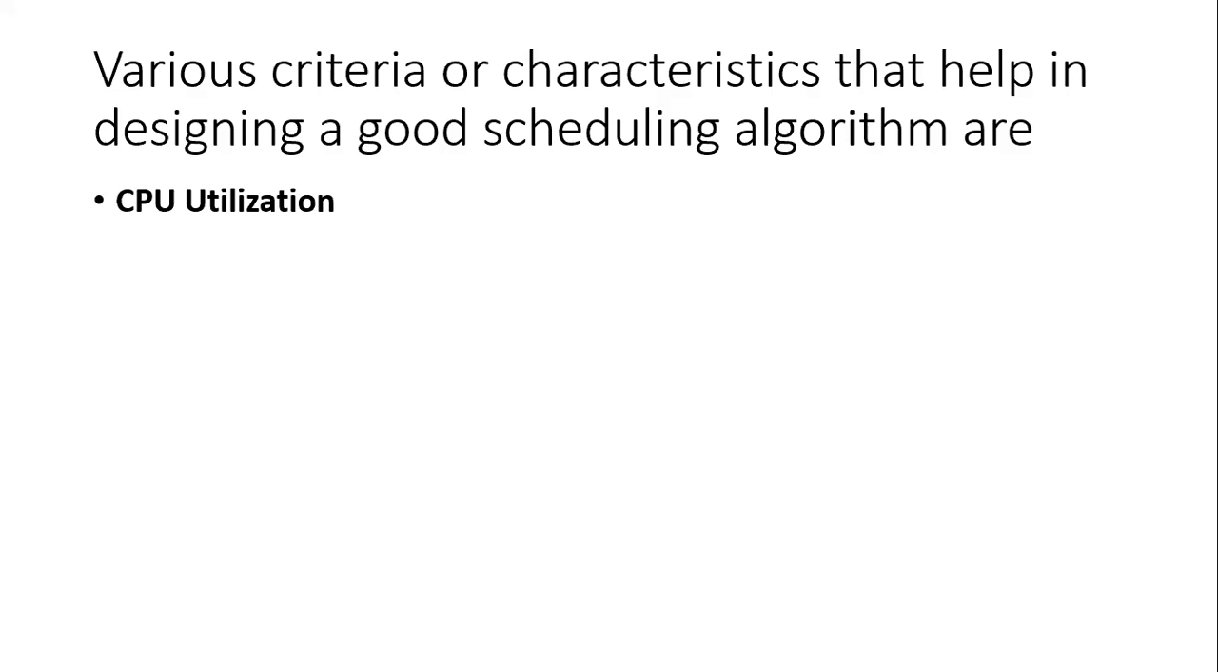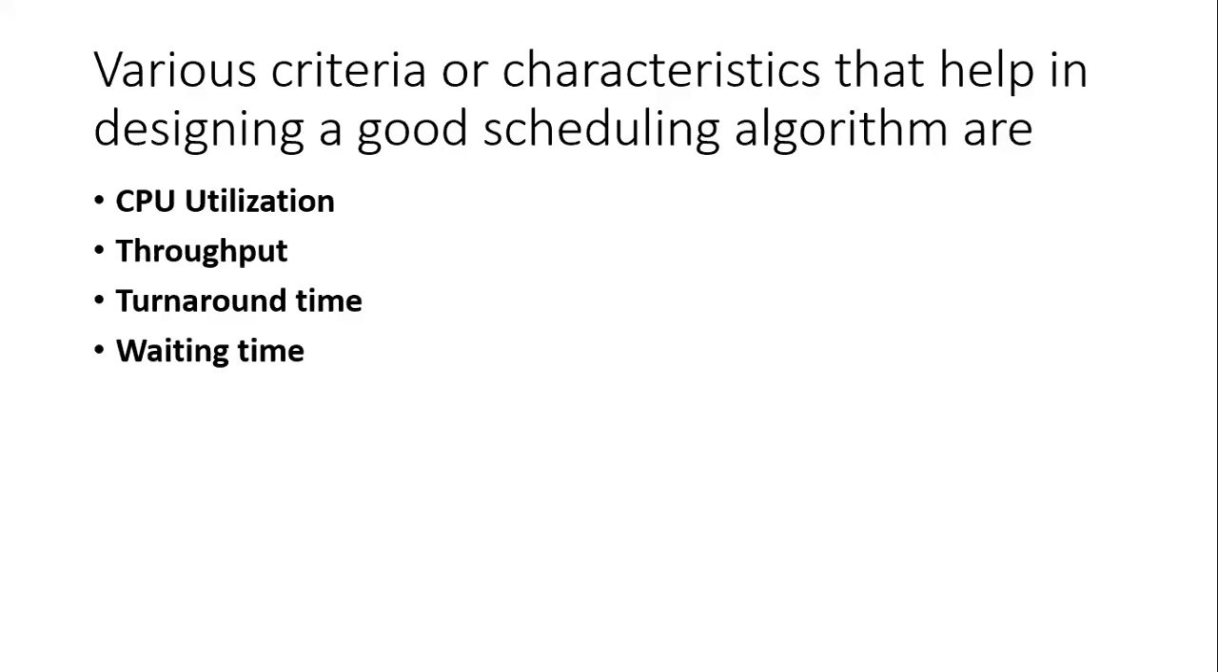Okay, what are the different scheduling criteria? First one is the CPU utilization. Second one is the throughput. Third one is the turnaround time, waiting time, and the response time.